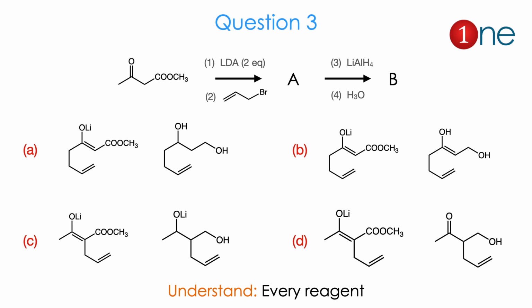Then the next example. The starting material contains a ketone and an ester group, and the reagents are LDA and alkyl bromide, and lithium hydride and H3O. Here you have to identify A and B. Here you have to guess the reagents. So what is really happening? Which groups are reduced? Which groups are hydrolyzed? Which groups are attached? You have to understand every reagent to identify the product here.